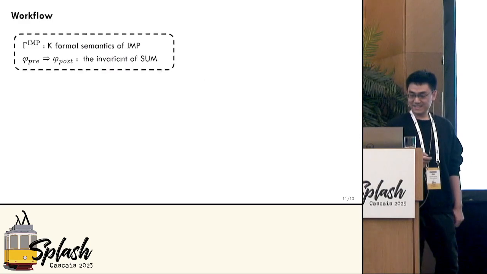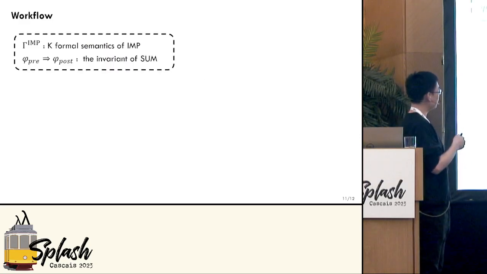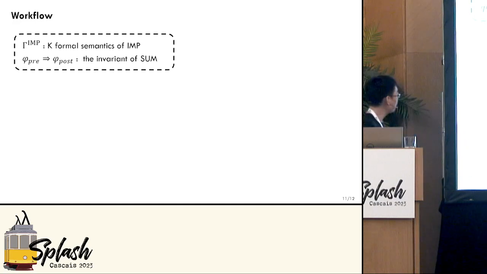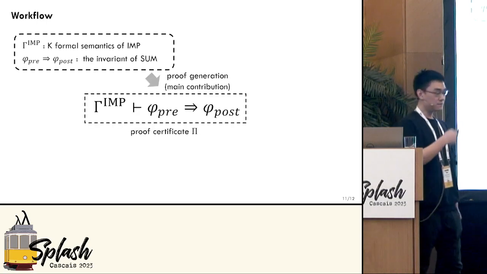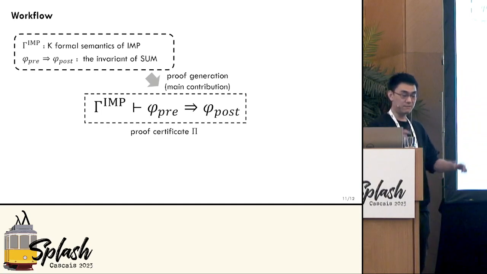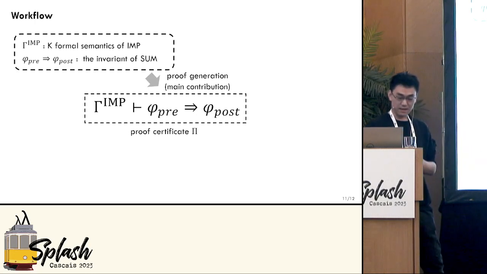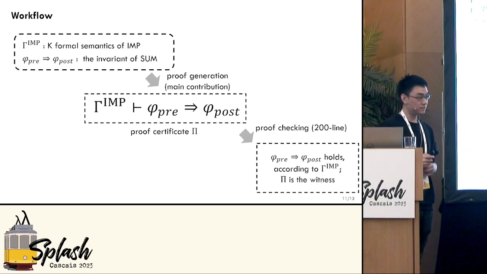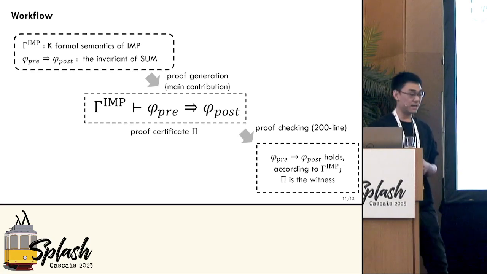Okay. All right, so let me show you the workflow. The workflow is we start from the definition of a language, say IMP. And we start from the spec of a program we want to prove. And we run these proof generation procedures on top of it. And the output is going to be this matching logic proof certificate, which includes all the detailed mathematical proof steps. And then we can pass it to the 200-line proof checker. And if the checker says yes, then we know that the claim is actually correct.